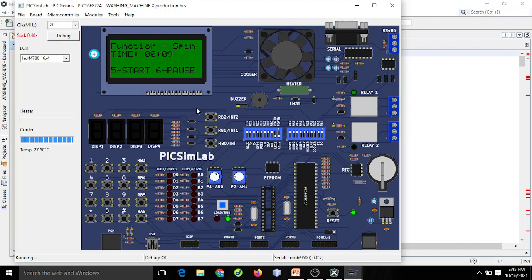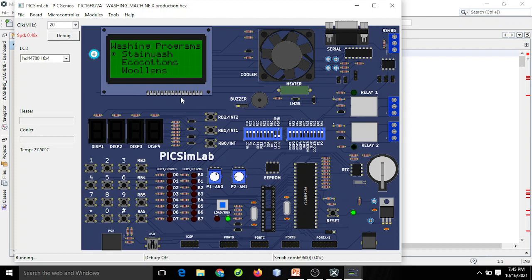After the completion of the program, the buzzer gets on. Okay, the buzzer is on and it displays the message program completed, remove the clothes.